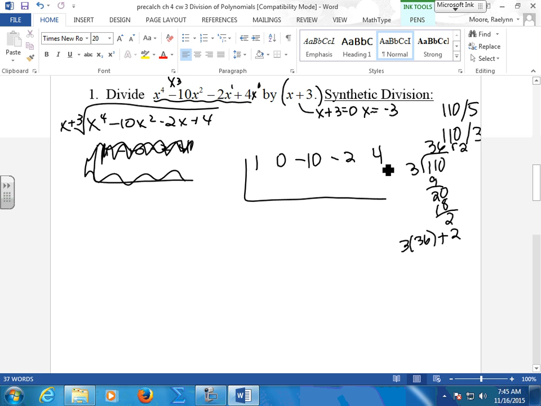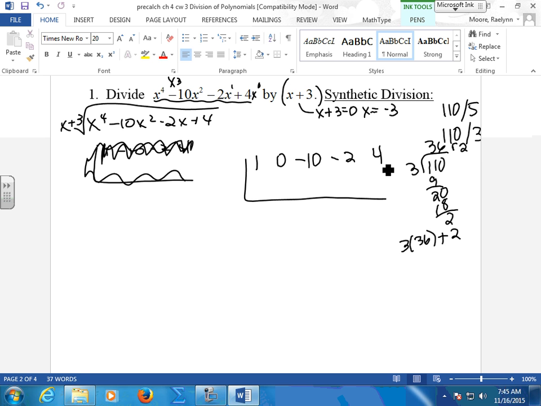Why is the thing like that? Because you're going to see how we divide. We do this different. Why is there an X third up there? Because we're missing an X to the third. So they have to be exactly in descending order. So we have to put a space holder there. Otherwise, we're not going to count it when we divide.